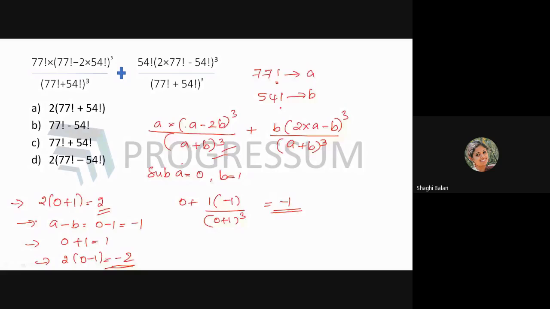So now the right answer: whatever answer you are getting by substituting in the equation given, the same should be got in the options. So here you will be getting minus 1, here also minus 1. So your answer will be option B. Got it? Your answer will be option B.